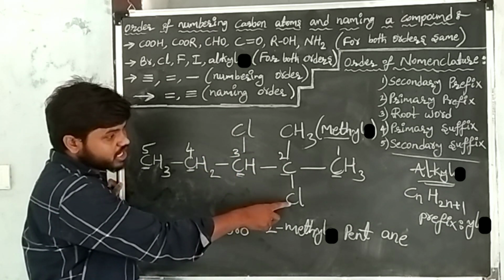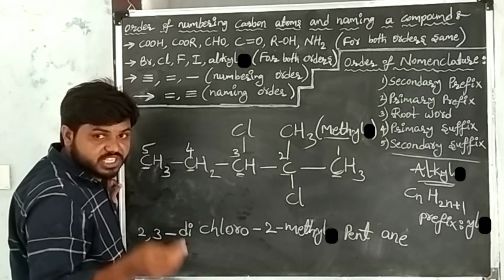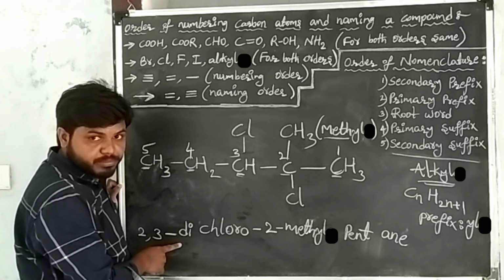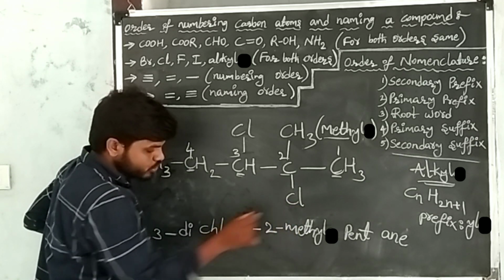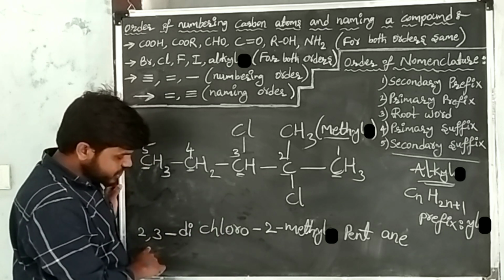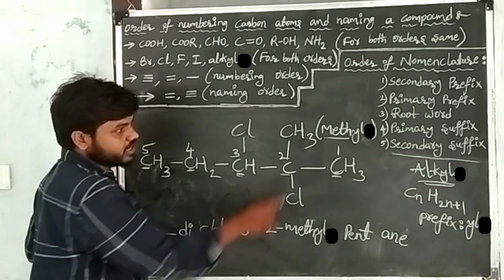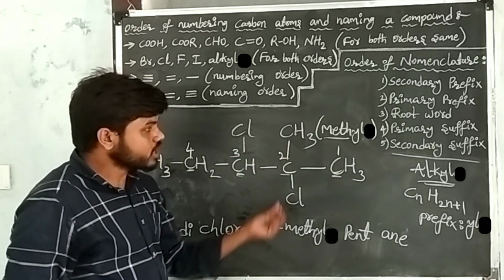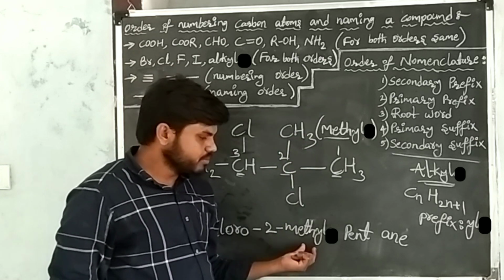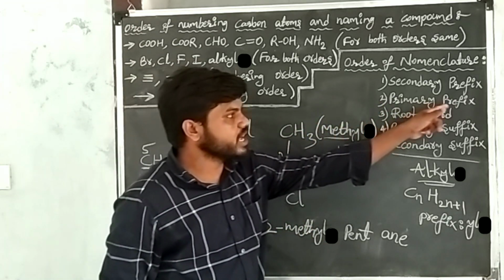After writing the position, how many times is it repeating? Two times. So numerical prefix of two times is what? Di. I wrote the numerical prefix. Then take the prefix of chlorine, that is chloro. Positions, how many times repeated, and prefix of chlorine completed. Now take the methyl. Methyl position is what? Second. I wrote that. Now prefix of methyl is what? Methyl only.